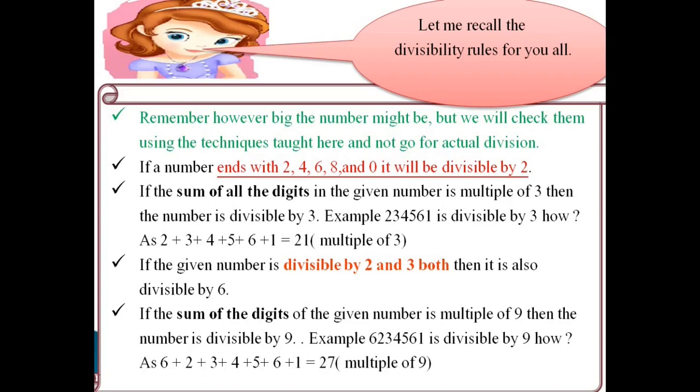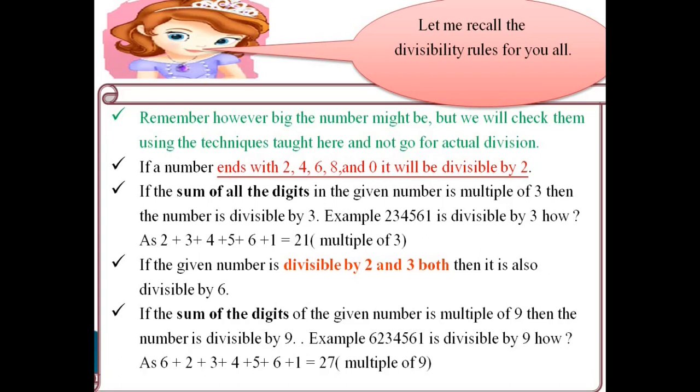If it is ending with 2, 4, 6, 8 or 0, it is going to be perfectly divisible by 2. Rule for 3: just find the sum of all the digits in the number, and if the result is a multiple of 3, the number is going to be divisible by 3. But if the result is not a multiple of 3, the number will not be divisible by 3.